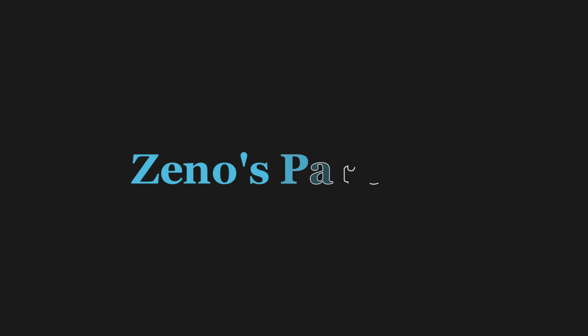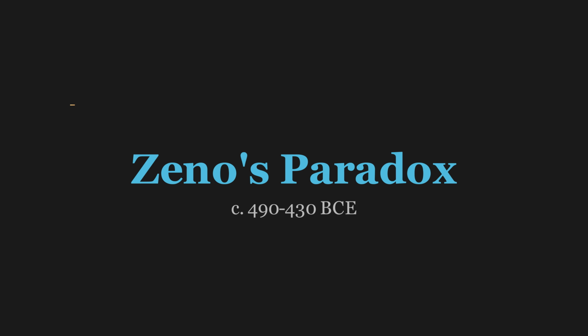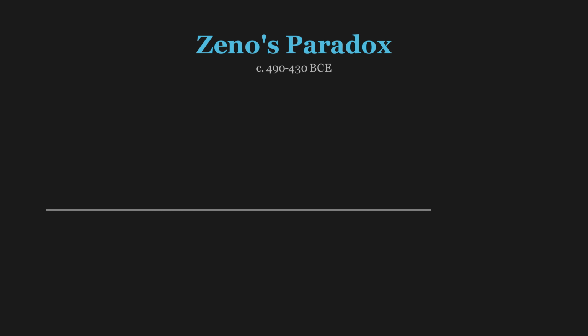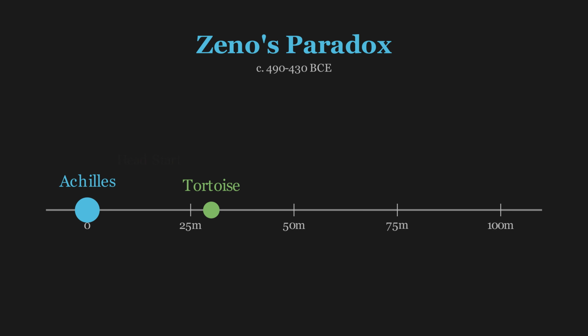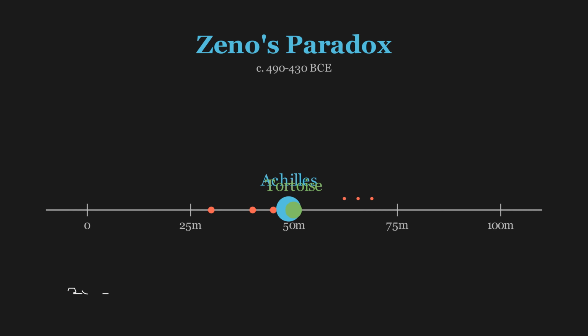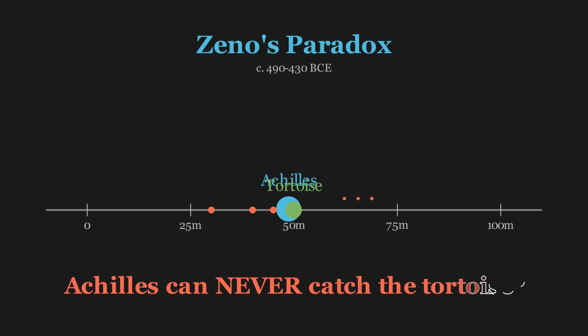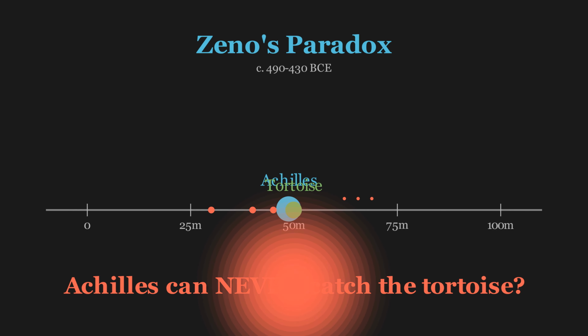Zeno of Elea, a Greek philosopher, posed paradoxes that have haunted mathematicians for over 2,000 years. Imagine a race between Achilles, the fastest runner in Greece, and a tortoise. The tortoise gets a head start. Achilles runs to where the tortoise was, but during that time, the tortoise has moved ahead. Achilles runs to that new position, but the tortoise has moved again. No matter how many times Achilles reaches where the tortoise was, the tortoise will always be slightly ahead. According to this logic, Achilles can never catch the tortoise.